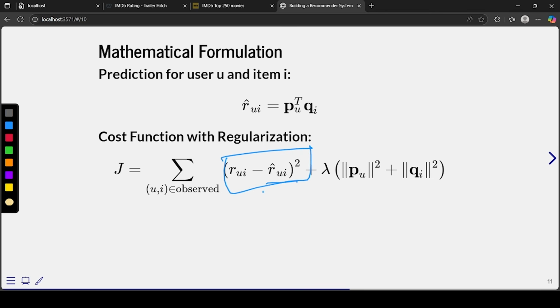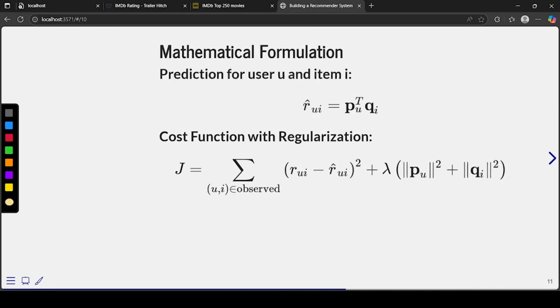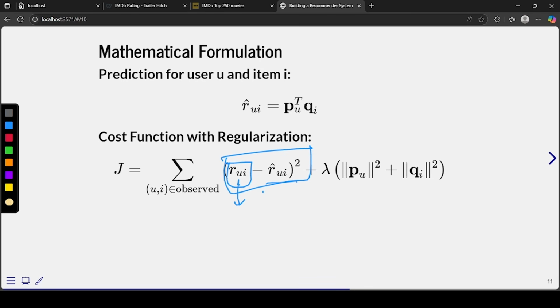the mean squared error here, right? So for the mean squared error, this R_ui, what is this? This is the original matrix we got, right? So this original matrix you can see here, that we have to subtract